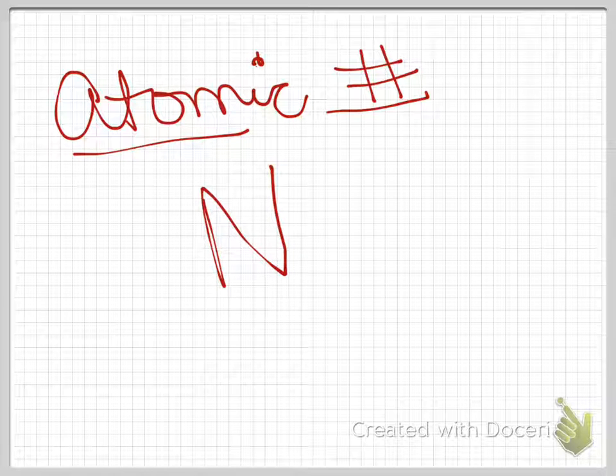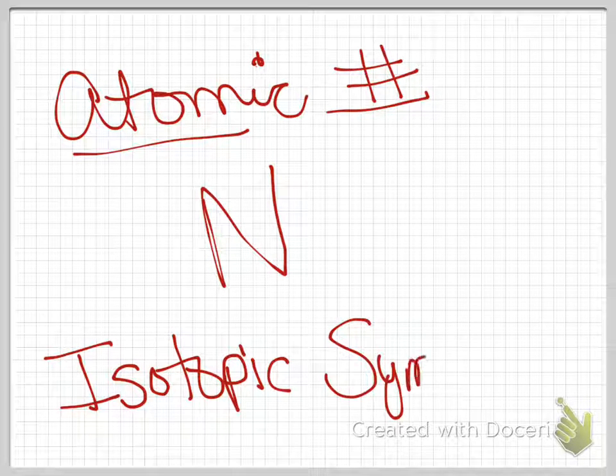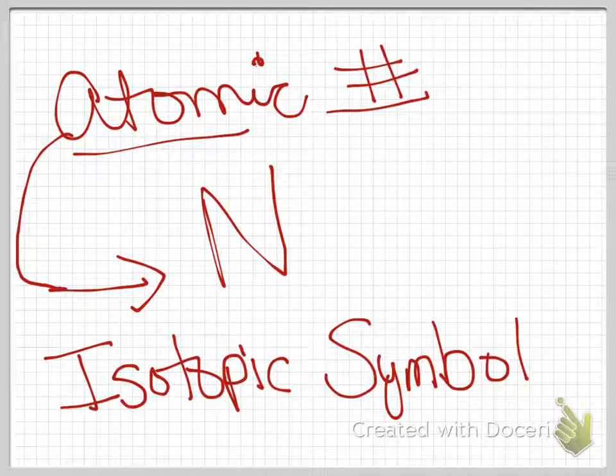That means it has 7 protons. But now, when you write an isotopic symbol, that's what it's called, you write the atomic number in the bottom left corner. So I'm going to write the atomic number of nitrogen, which is 7. And then in the top corner, right above it, goes the mass number.